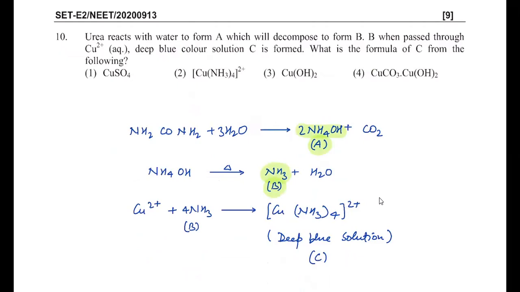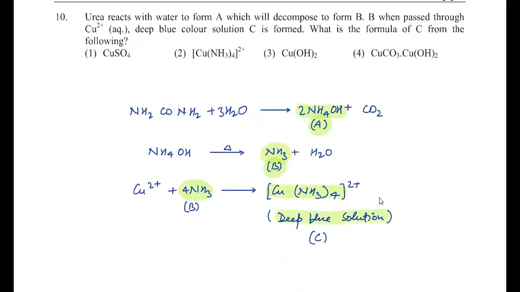And when copper is treated with ammonia, it forms a tetraammine copper sulfate kind of compound, or you can say tetraammine copper 2 plus, and it's a deep blue solution. So this is your C. The question asks the formula of C. So if you look at the options, your answer should be 2. Yes, tetraammine copper sulfate is a blue solution. So your answer must be 2.